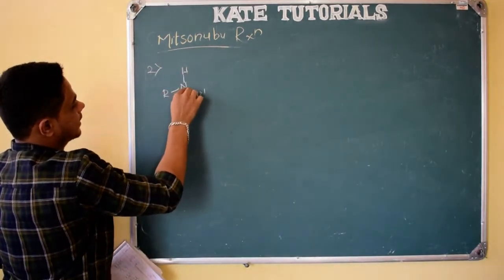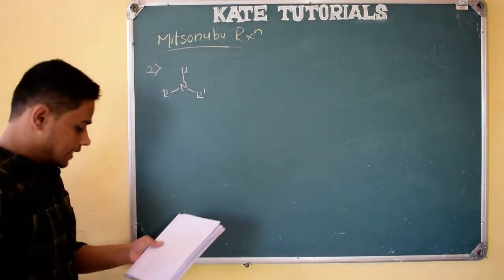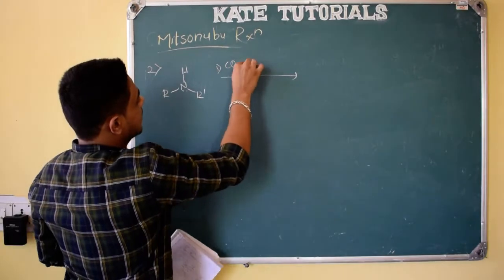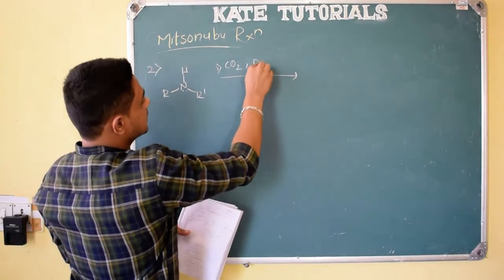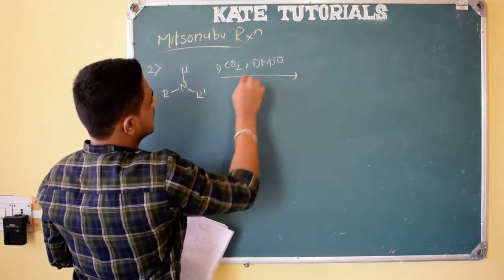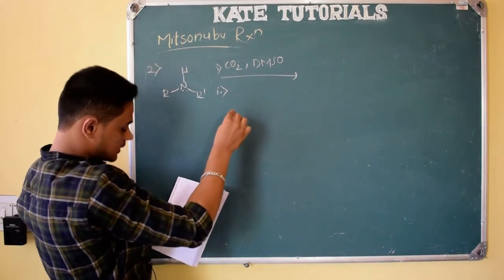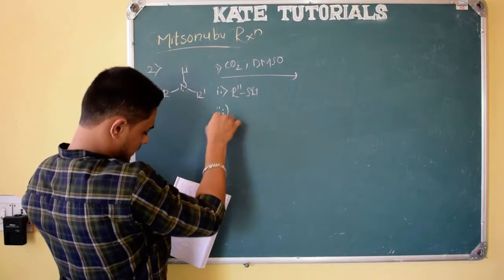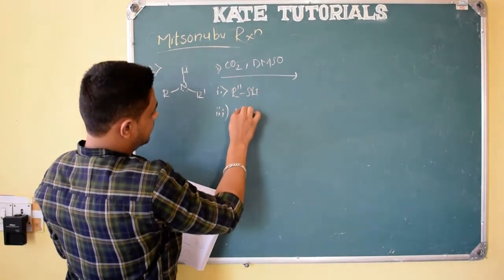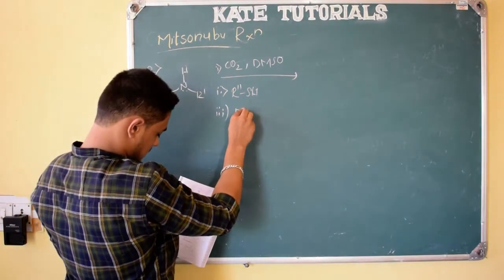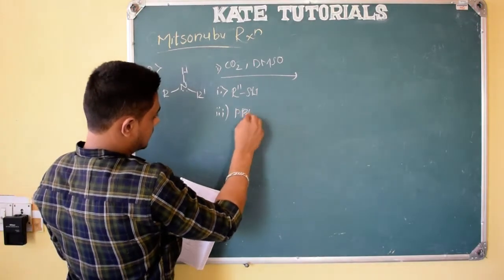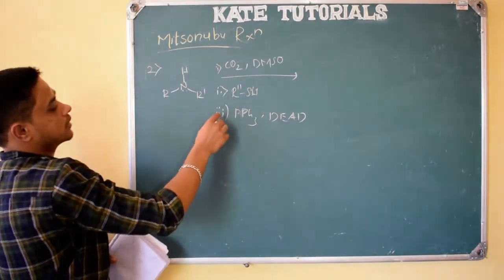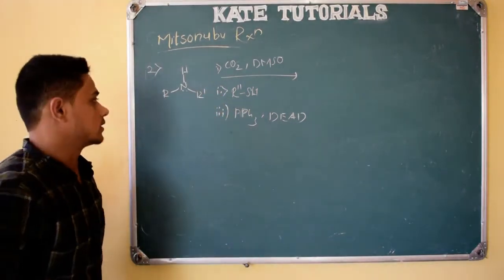What is this secondary amine? Nitrogen attached to two R groups is nothing but a secondary amine. To this, first I will add carbon dioxide, and the solvent I used is DMSO, dimethyl sulfoxide. The second reagent is R double dash SH, a thiol group, and the third reagent is PPh3 and DEAD. This one should be second and this one should be third, right?